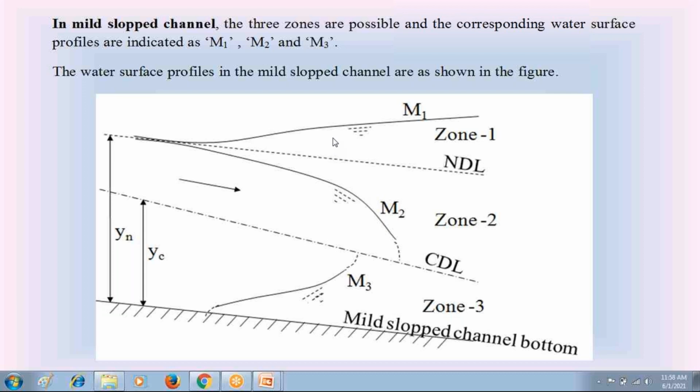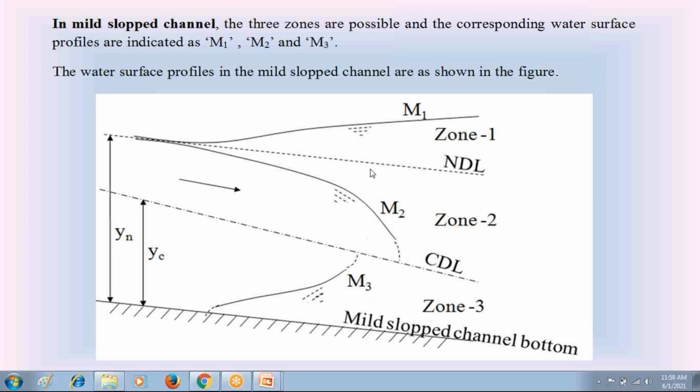Like that, in steep slope, in critical slope, in horizontal slope, and in adverse slope, we have water surface profile curves. First, I consider this mild slope because you can easily understand what is M1, what is M2, what is M3.